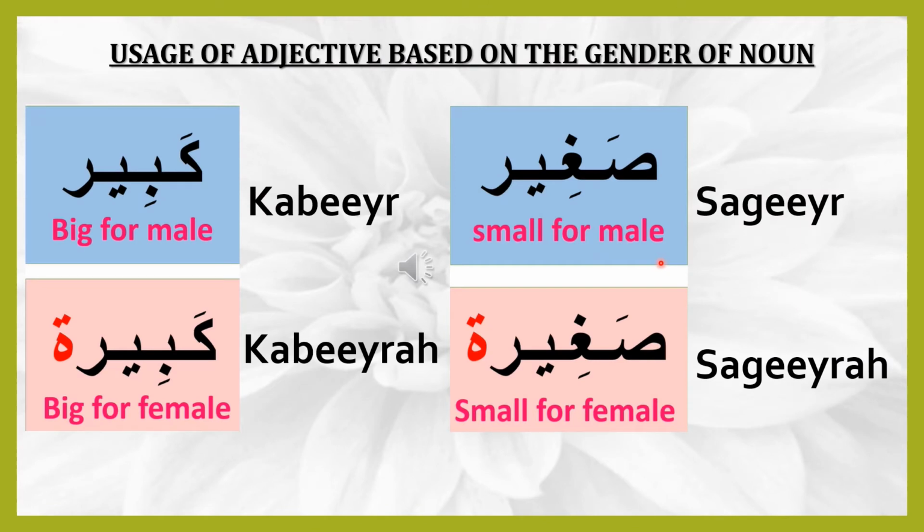Kabir is used for big male words and Kabira is used for big female words that end with Tamar Buddha. Sagir is for small male and Sagira is used for small female and it ends with Tamar Buddha.